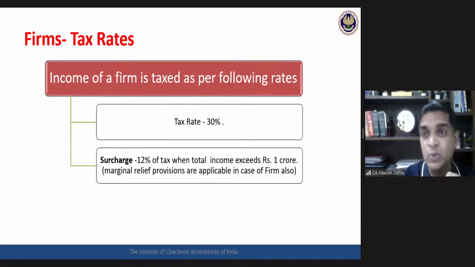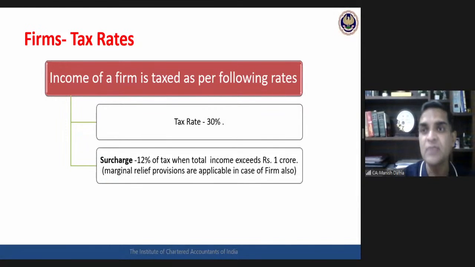Again, as a student, this may be a slightly difficult task to memorize different rates of surcharge and different thresholds. For all assessees, these are different rates, different thresholds. For company more than 1 crore, 7%. More than 10 crores, it is 12%. For individual, beyond 50 lakh, surcharge starts. For partnership firm, again, more than 1 crore, then surcharge starts at 12%.